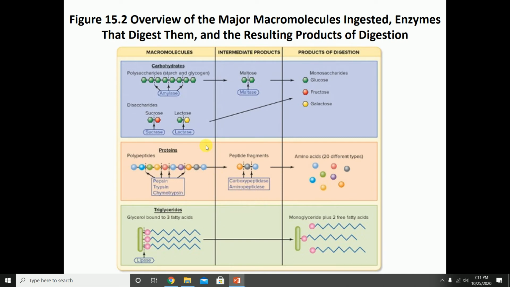Now for your proteins, we intake them as polypeptide chains, and the first step is to break them down into smaller peptide chains, and that would be through the action of pepsin, trypsin, and chymotrypsin. And then for these little fragments, we would want to remove the carboxyl group and the amino group, and we do that through carboxypeptidase and aminopeptidase. We end up having these amino acids that we are able to absorb.